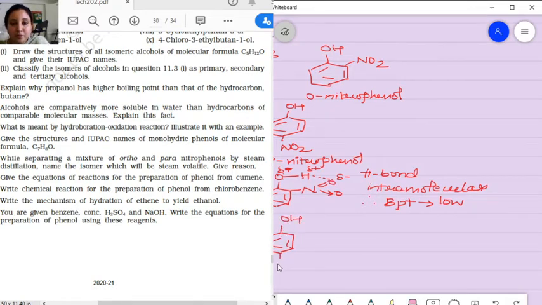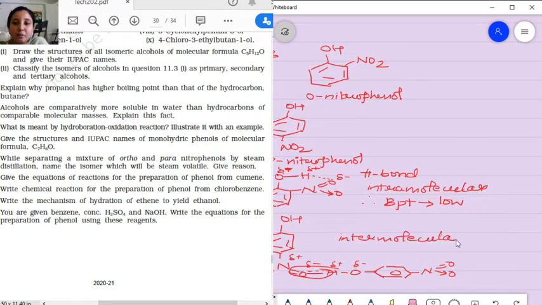Now looking at the para position, OH, and the para position is going to be here. Now what is going to happen? It is going to attach to another molecule of para-nitrophenol. Now positive, negative, positive, negative. Because the hydrogen bond is taking place between two different molecules, it is called intermolecular. So the boiling point is going to be high.